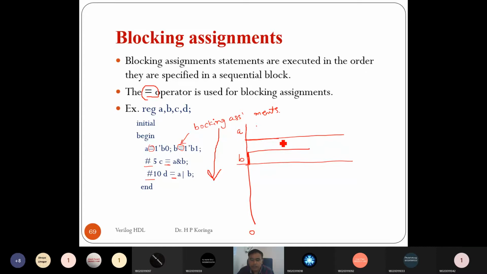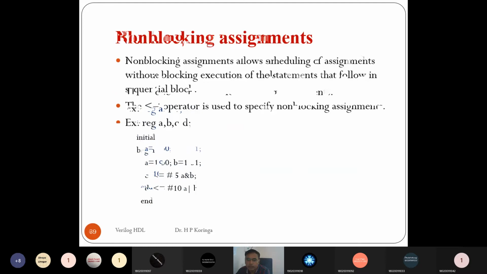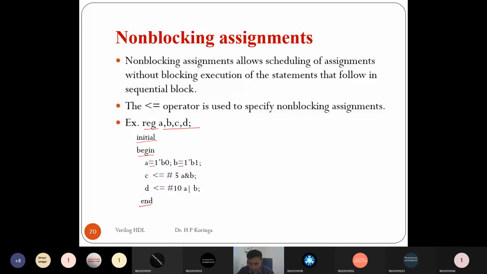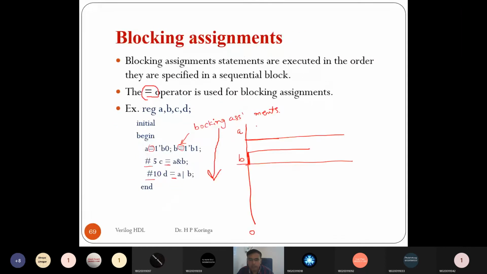So this is A equal to 0. B is equal to 1 at the zero simulation time, and A is equal to 0 at the zero simulation time.